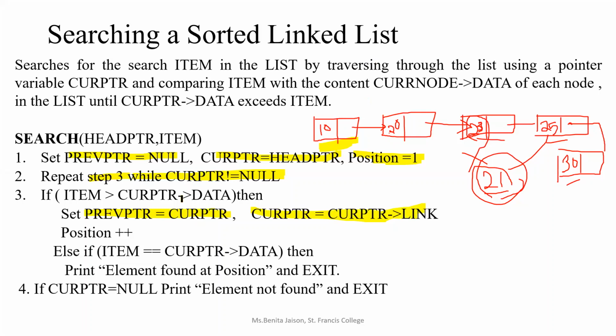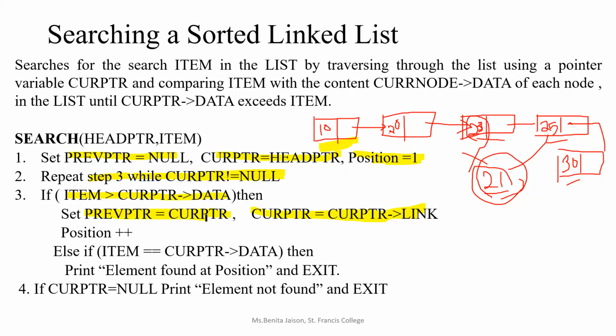But in between these two, one more thing we have to check, as it is a sorted list. If item is greater than the current pointer data, got it? Two things we are checking now. Current pointer is not equal to null, and inside that we are checking one more thing. If item is greater than the current pointer data, then only we are traversing.